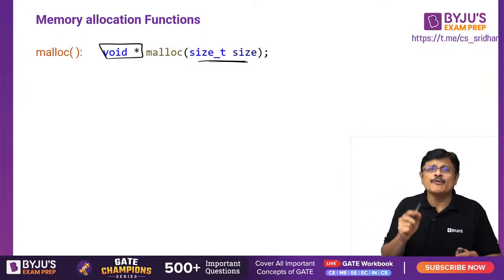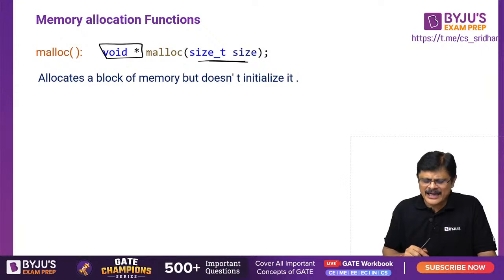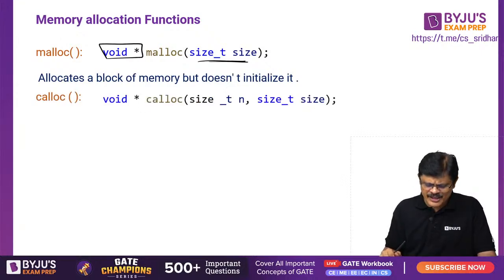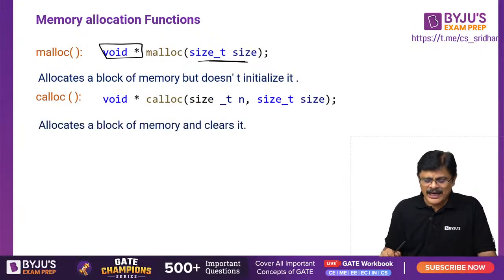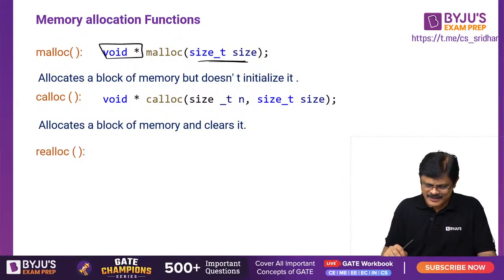When you are assigning, we have to do typecasting, my dear friends. Malloc allocates a block of memory, and the memory is not initialized by the malloc function. The next function is calloc. It allocates blocks of memory and clears it. So the block of memory is allocated and everything will be made 0. Everything will be cleared, my dear friends.